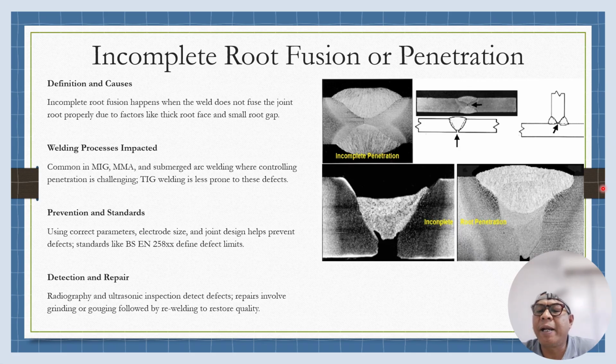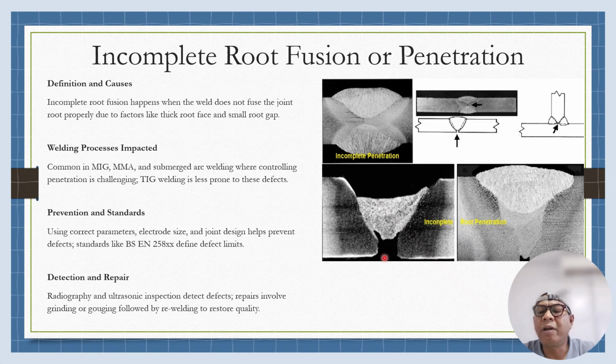Incomplete root fusion or penetration occurs when the weld fails to fuse one or both sides of the joint. So this joint and this joint are not melting by the welding. This defect is common in welding, whereas the welder has limited control over the weld pool penetration.